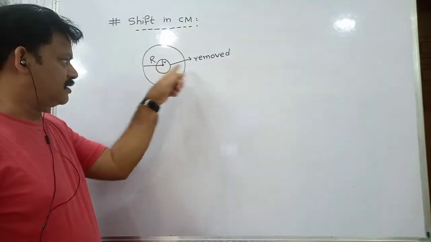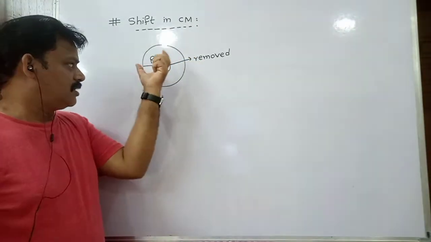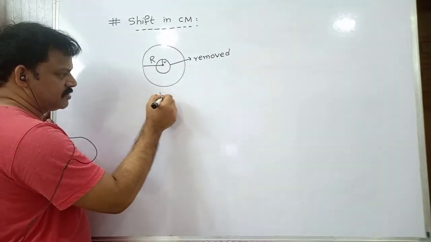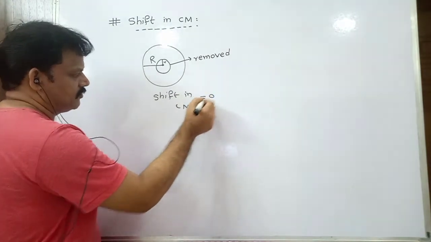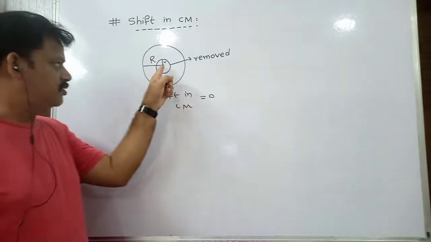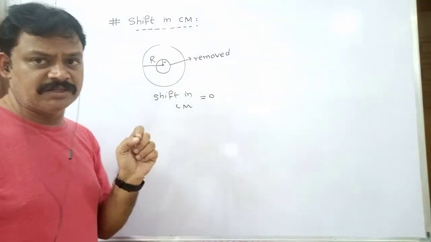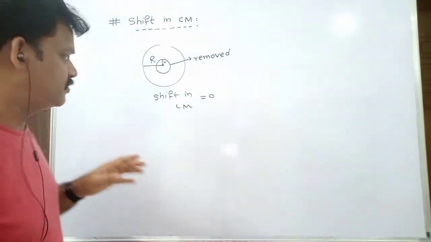So if we cut the small portion of radius smaller from the large disk, then what happens to the center of mass? That means, what is the shift in center of mass? Zero. Why? Because even if we remove the small portion, the center of mass of the remaining portion is also at its geometric center. The geometric center is the same point, so there will be no shift.